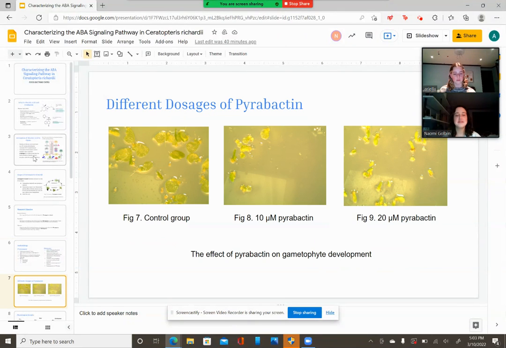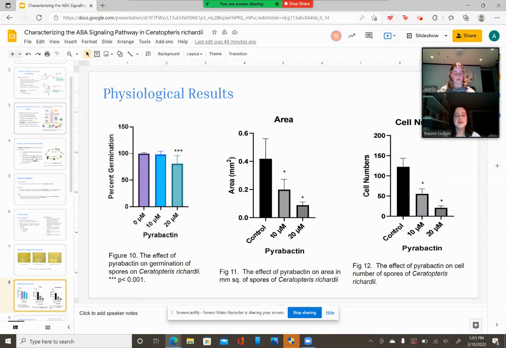When treated with pyrobactin, we found that regarding germination, only the 20 micromolar data was significant. However, when looking at cell area and cell number, we found that both the 10 and 20 micromolar data was significant. This suggests that a higher dosage is needed to affect germination, while a lower dosage is able to affect cell division. In seed plants, pyrobactin inhibits the germination of seeds and hypocotyl growth, which suggests that the ABA recognition mechanism is similar in seed and seedless plants.